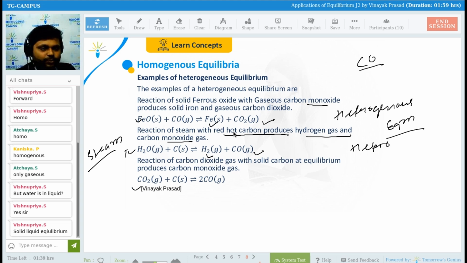Now tell me about the CO2. CO2 is gas, carbon is in solid state, and again we are getting what? That is CO, that is in gaseous state. So these all are the examples of what? Heterogeneous equilibrium. Is there any problem till here? Guys, please tell me. No?